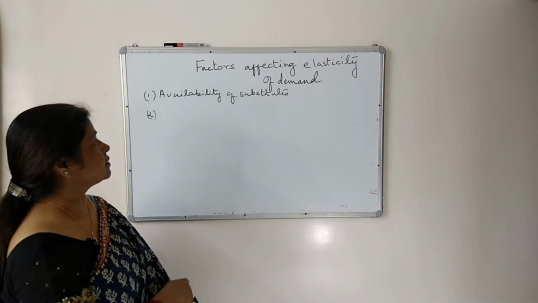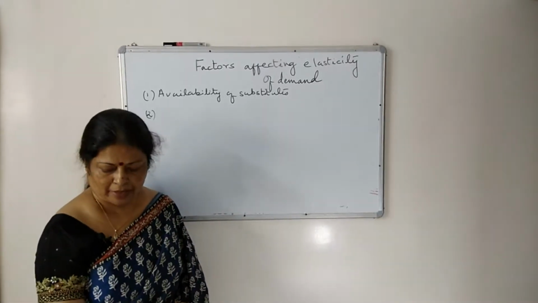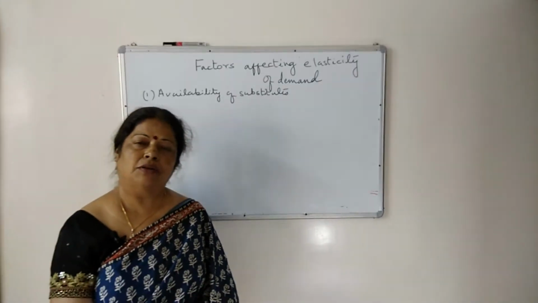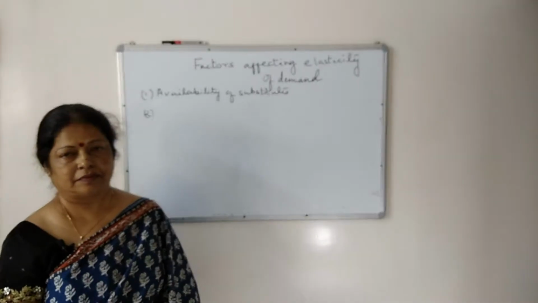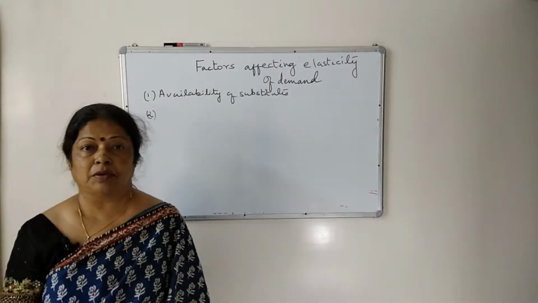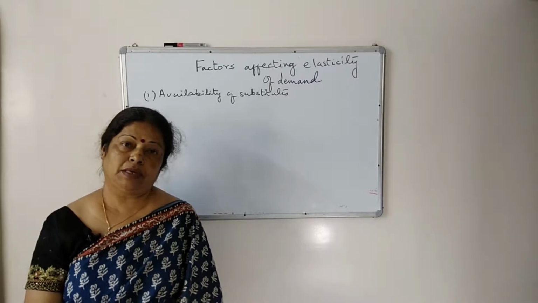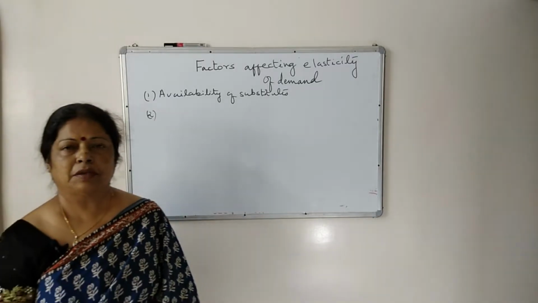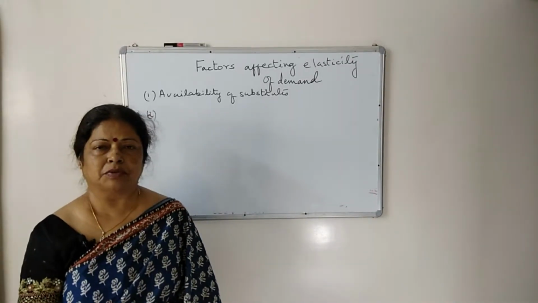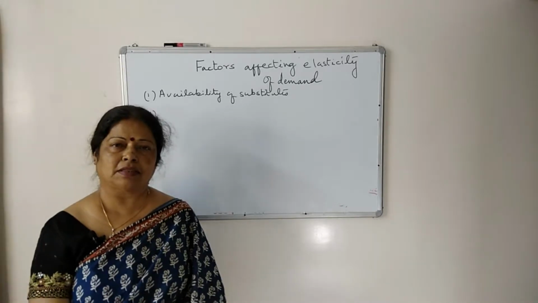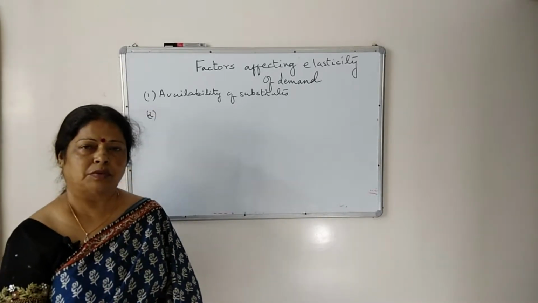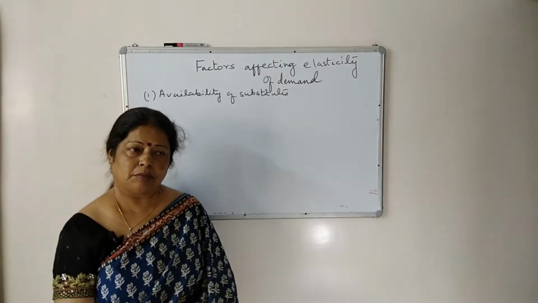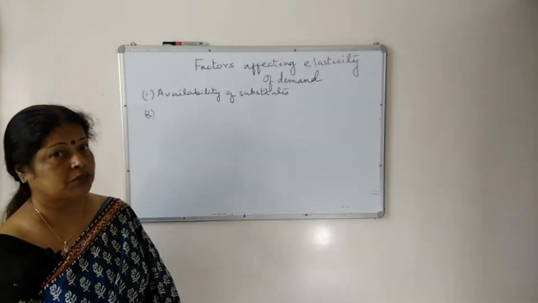The first factor is availability of substitutes. If substitutes are available for any good, then demand for that good will be elastic in nature. And if no substitutes are available for that good, then demand will be inelastic in nature. Let us explain it with a very simple example, like public transport. If only buses are there as a public transport, then demand for buses will be inelastic in nature because people are having no other option.